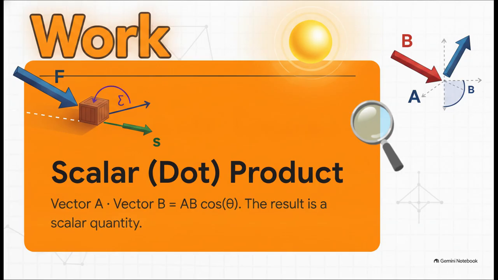The formula is vector A dot vector B equals the magnitude of A times the magnitude of B times the cosine of the angle between them. Now, what is truly fascinating here is that the result is a scalar. When vectors are multiplied this way, the directional elements effectively just cancel each other out. And this is exactly how we calculate the work done when a force acts over a distance at a specific